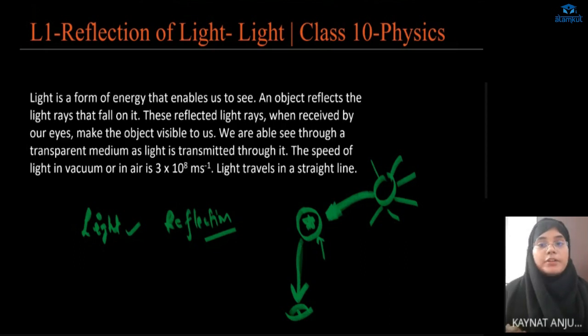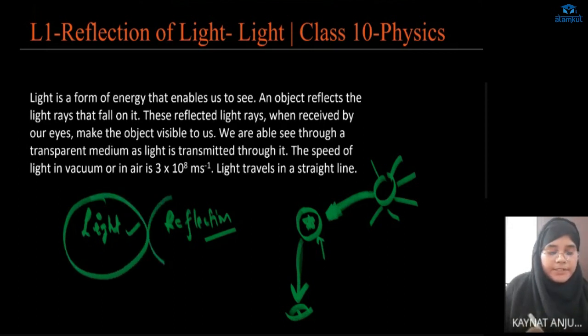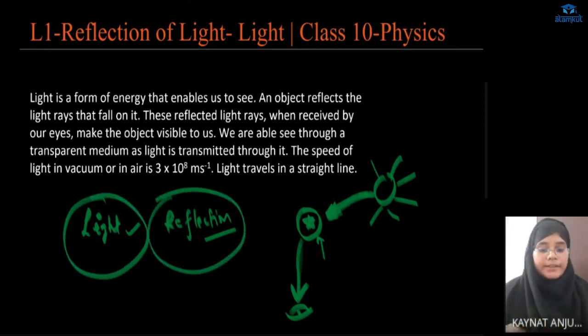But we are unable to see the planets, right? There are also meteors and meteoroids, lots of celestial bodies in the sky, but we are unable to see them. Why? Because they do not reflect the light that comes from the sun to them, right? So there are two things that play a very crucial part in helping us to see the objects.